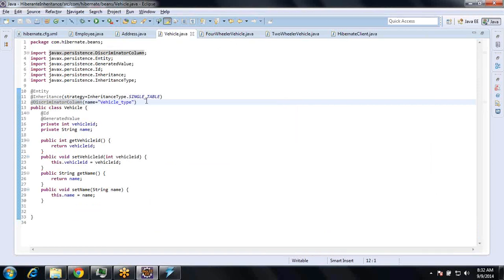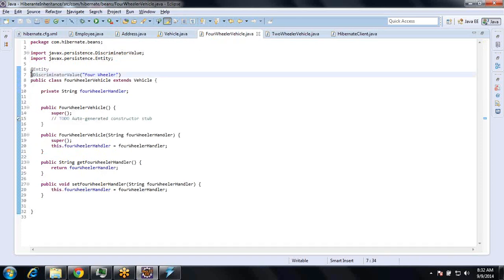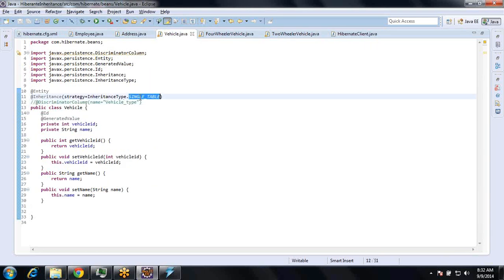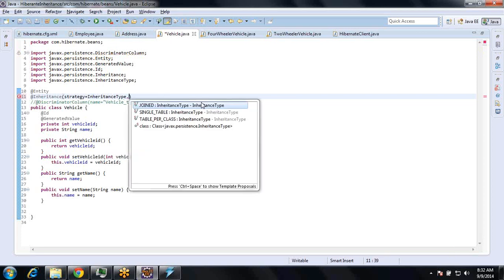Now I don't have descriptor type, so I'm removing this. Otherwise I will comment this, right? Similarly, in the four-wheeler, it doesn't have descriptor value. I'm commenting this. Similarly, in the two-wheeler, I'm commenting this. Okay. In the vehicle class, inheritance type I am taking as table per class.